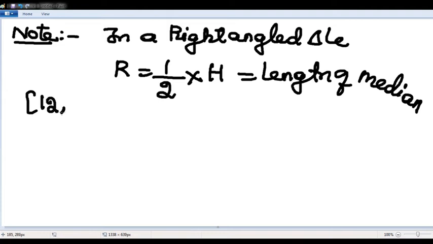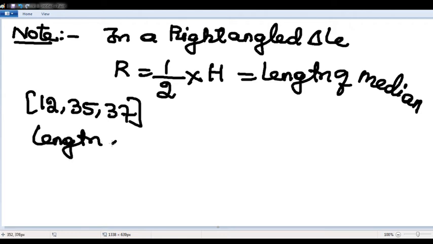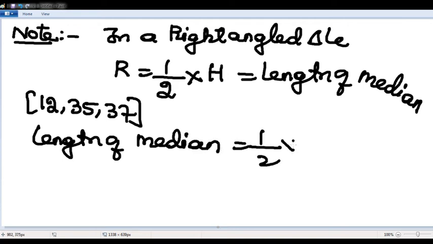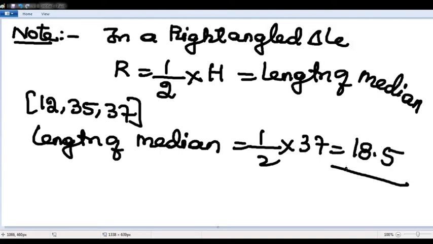So the sides are 12, 35, 37. The length of the median is given by half of the hypotenuse. Half of 37 is 18.5. I hope it is clear.